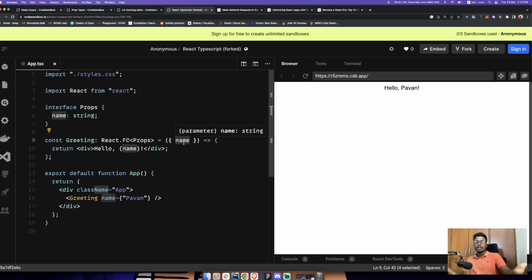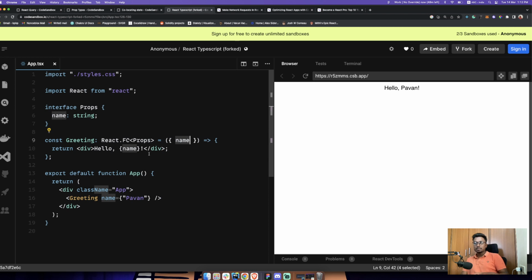Let's say in QA, you send this out to a QA team for testing, and they might test this with a number. They might think, let me pass a number to it and see what happens. Then it breaks. In this case it won't break, because it's just a simple component. But if you're using it for some computation or process, it might break over there, and then it's a failure.